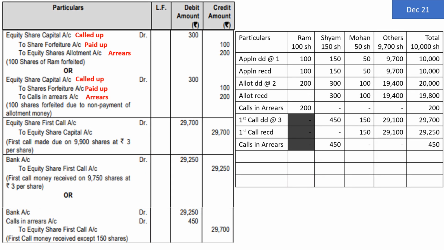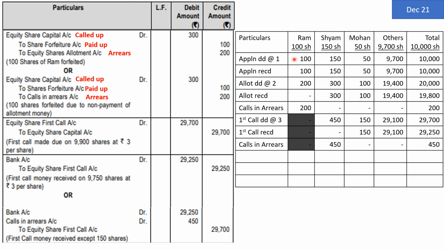Now what is going to happen? Since Ram has not paid money, it is necessary for us to forfeit his shares, because they have told that after every particular default that person's shares are going to be forfeited. The entry for forfeiture is very simple. Equity share capital account debit by the amount called up, to shares forfeited account by the amount paid up, to calls in arrears account by the amount of arrears.